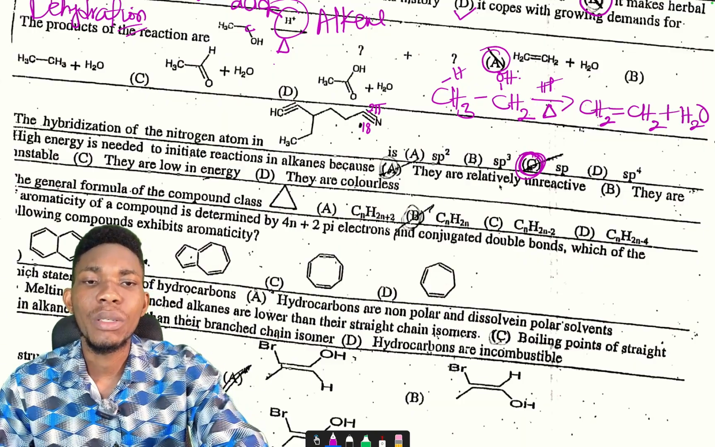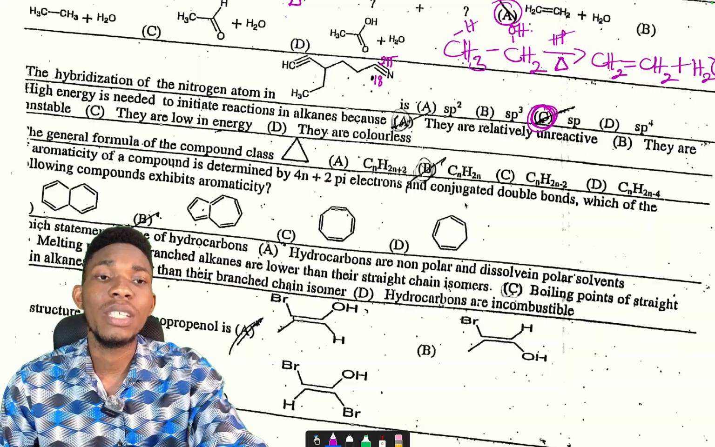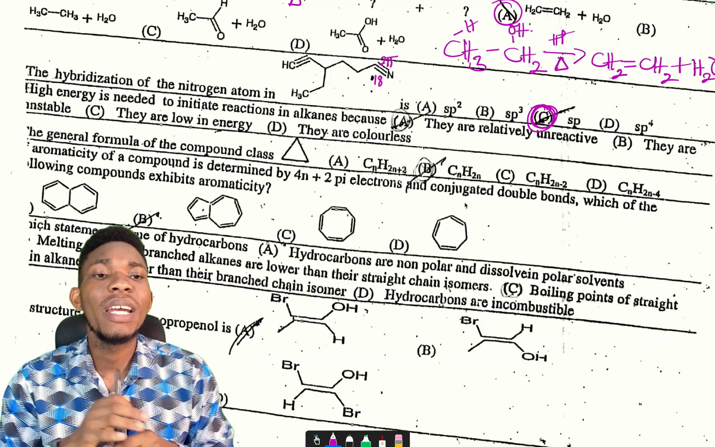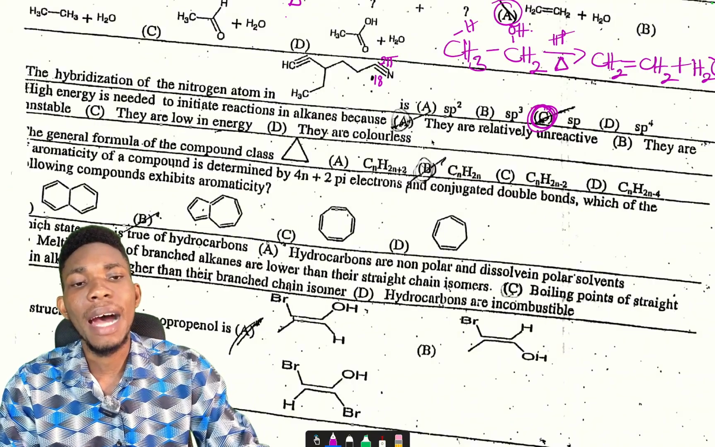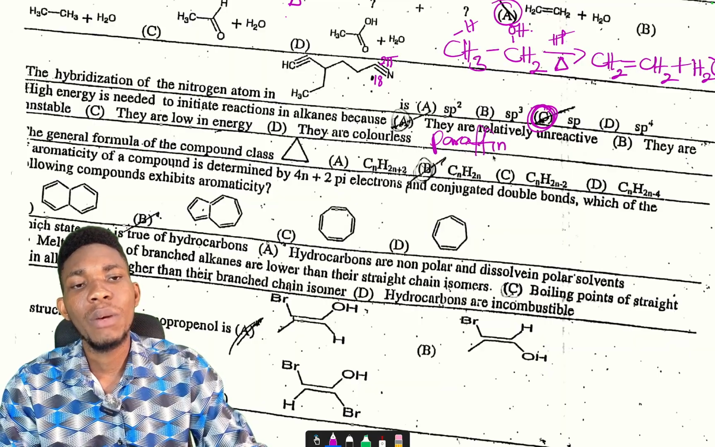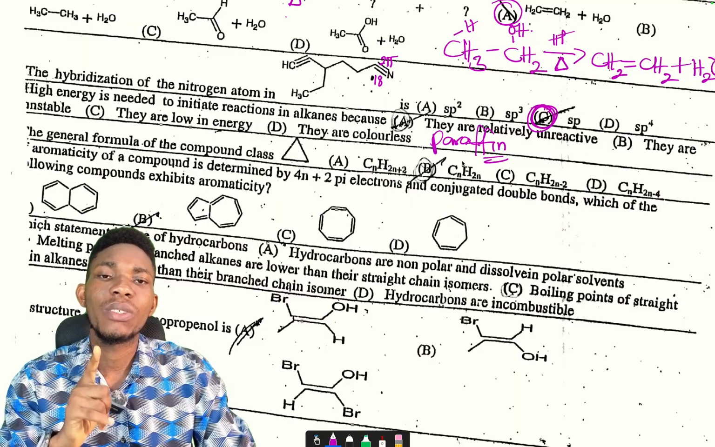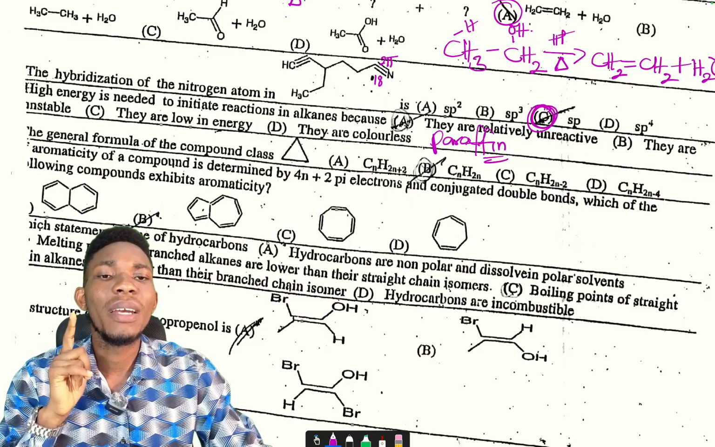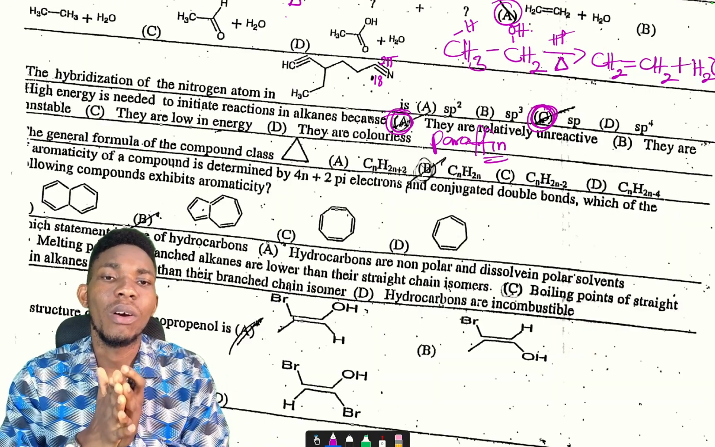Now, high energy. Remember we said that alkanes need high energy to initiate reactions. Why? Because they are relatively unreactive. And we said that is the reason why alkanes are known as paraffin. They lack affinity. Can you remember we did something like that? Exactly. High energy is needed to initiate reactions in alkanes because they are relatively unreactive. So that is very, very correct.